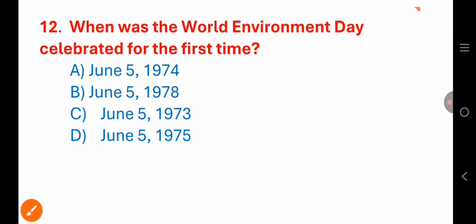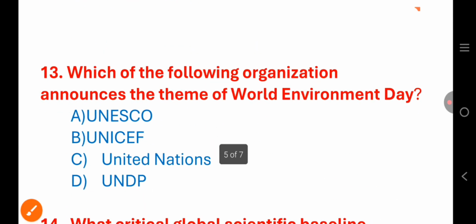Next. Which of the following organizations announces the theme of World Environment Day?